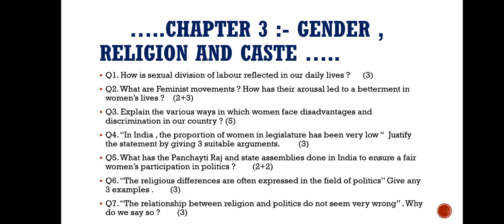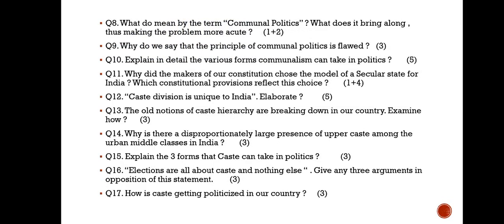The religious differences are often expressed in the field of politics. Give any 3 examples. 3 marks. The relationship between religion and politics does not seem very wrong. Why do we say so? 3 marks. What do we mean by the term communal politics? What does it bring along, thus making the problem more acute? 1 plus 2. Why do we say that the principle of communal politics is flawed? 3 marks.